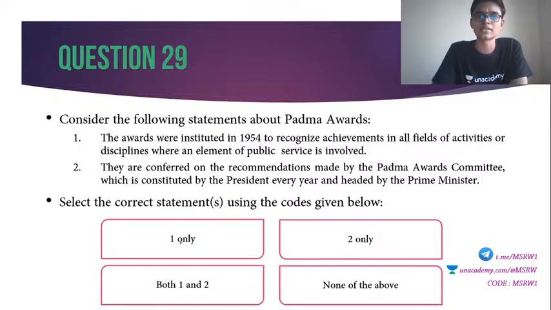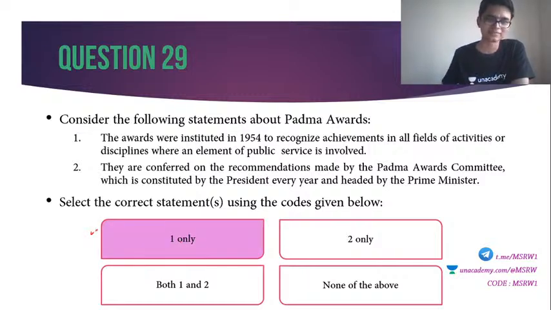Regarding the Padma Awards, UPSC generally do not ask about awards in general, but these awards are important. Padma Awards and Bharat Ratna. Okay, you have to be careful about these 2 awards, very important. Otherwise, UPSC do not ask much. 29. Okay, C, A, different answers again. So what is the answer to 29th question? It is option A. Okay, it is option A. I think Deepika and Drishti got this right.